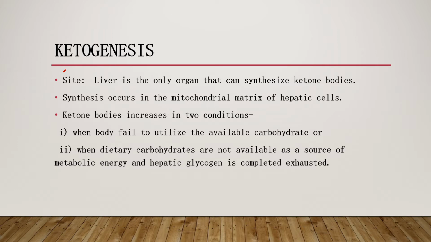So beta oxidation of fatty acids will be accelerated in the liver, which leads to production of more acetyl CoA. The level will exceed the capacity of the liver to oxidize this acetyl CoA via the TCA cycle. So the liver will convert the excess acetyl CoA into ketone bodies through ketogenesis.